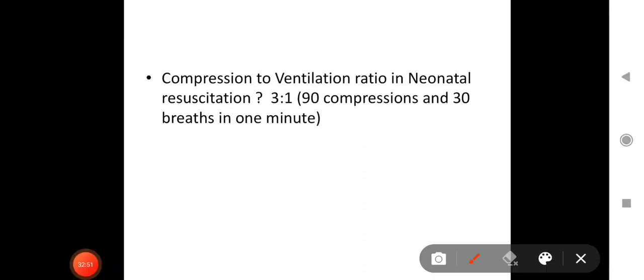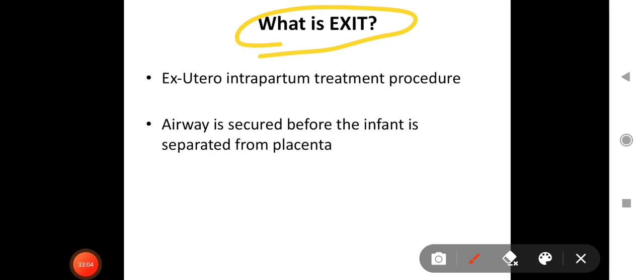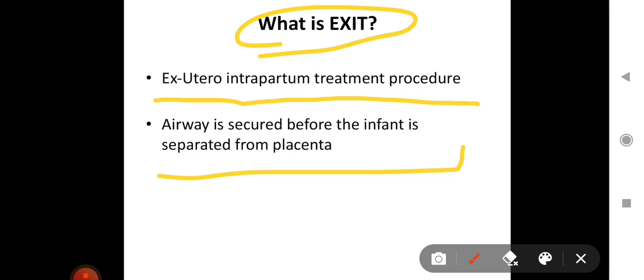Now next, what is the compression to ventilation ratio in neonatal resuscitation? Compression to ventilation should be 3:1, that is 90 compressions and 30 breaths in 1 minute time. 3:1 you should remember. Now what is EXIT? EXIT stands for ex utero intrapartum treatment procedure. When the airway is secured before the infant is separated from the placenta, then this is known as EXIT, that is ex utero intrapartum treatment procedure.